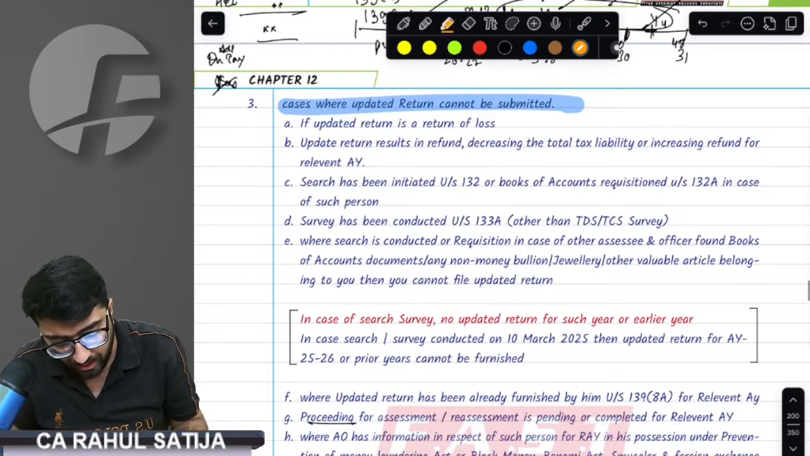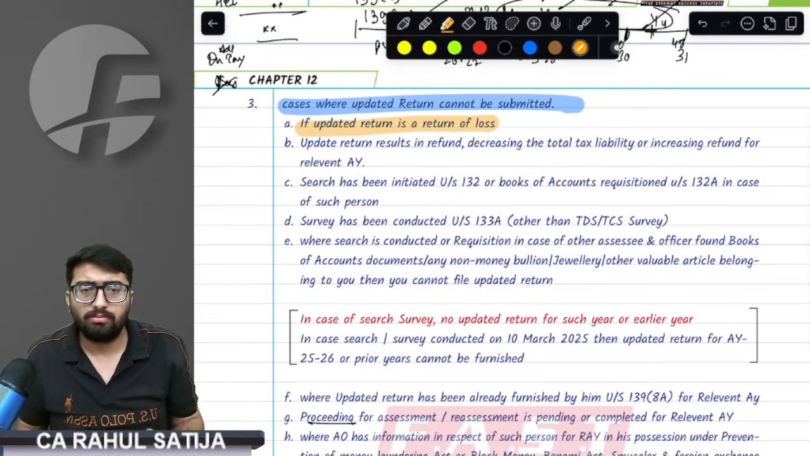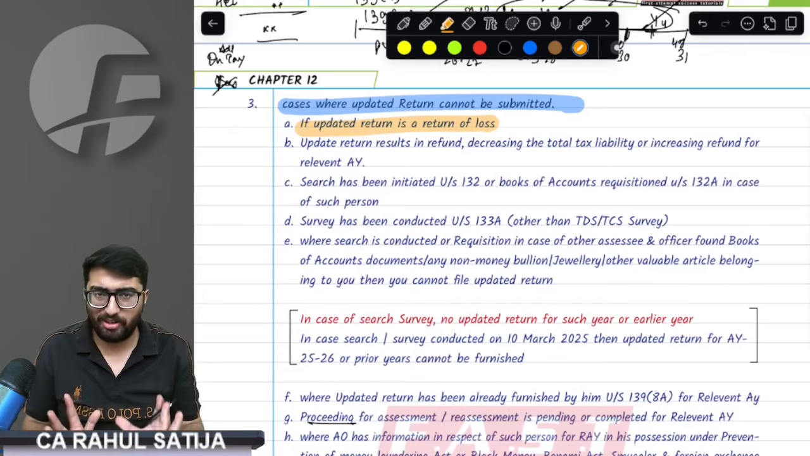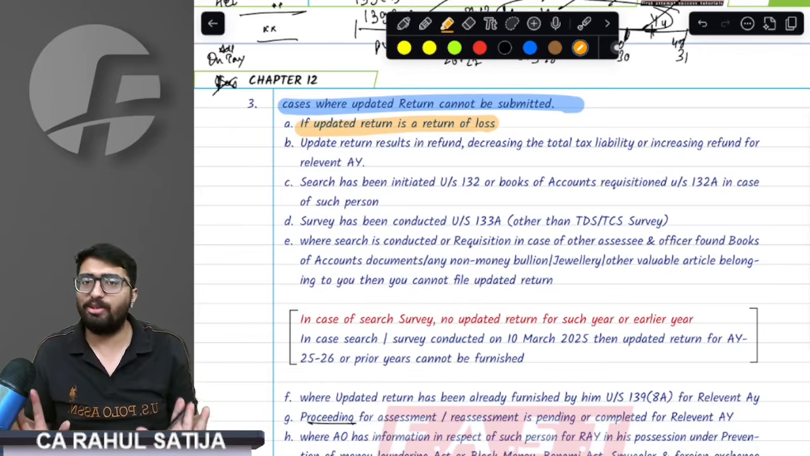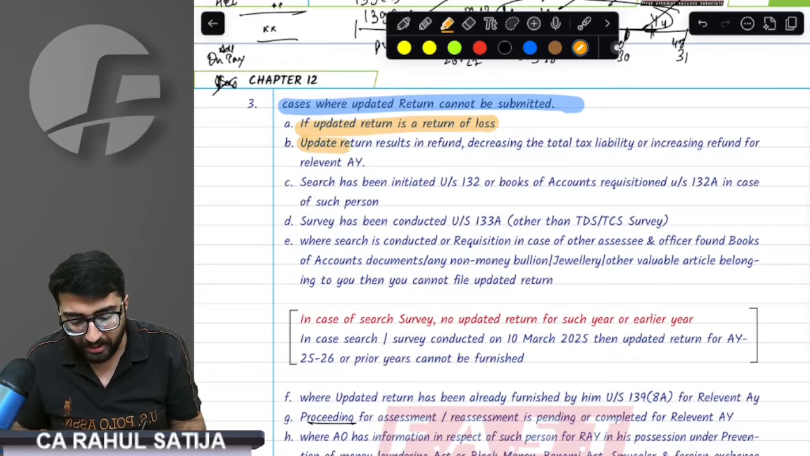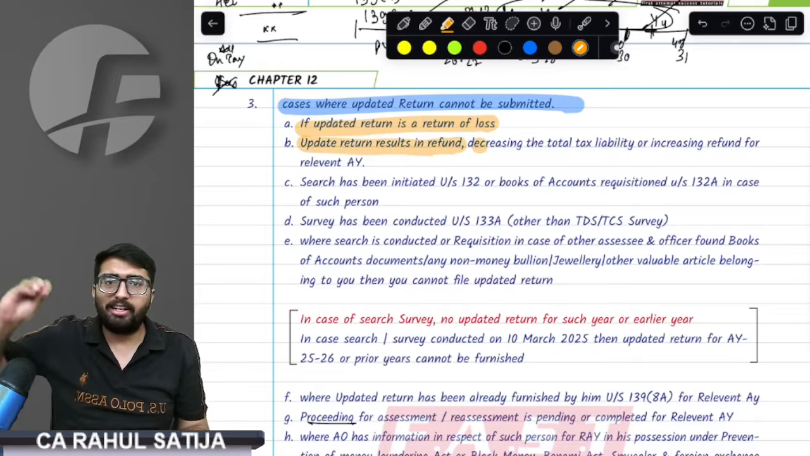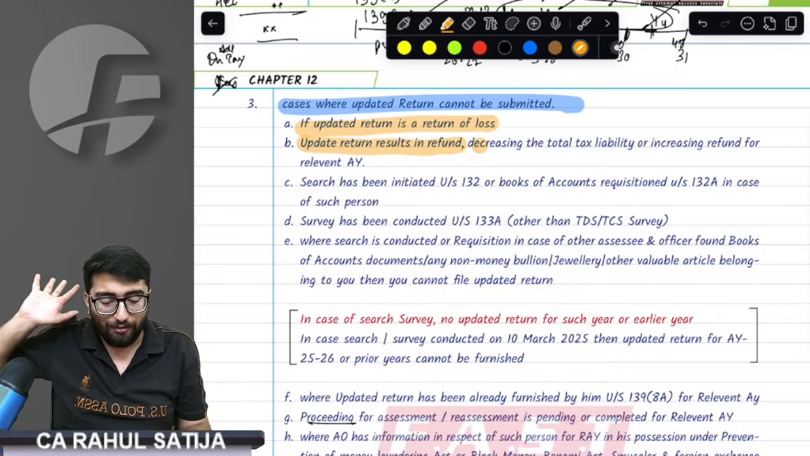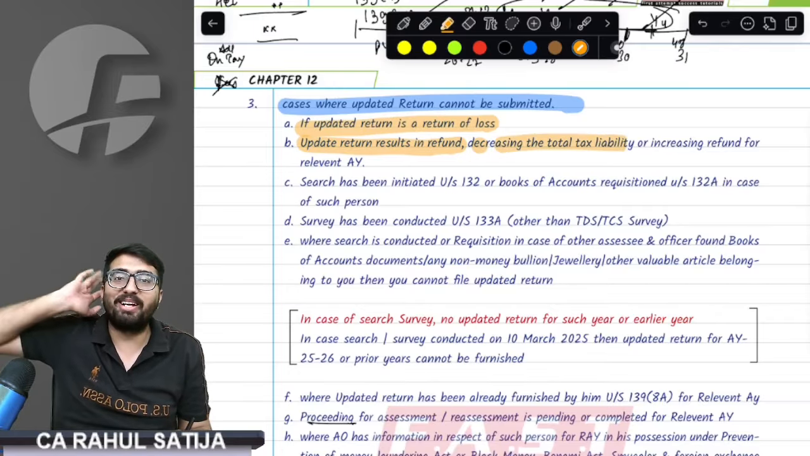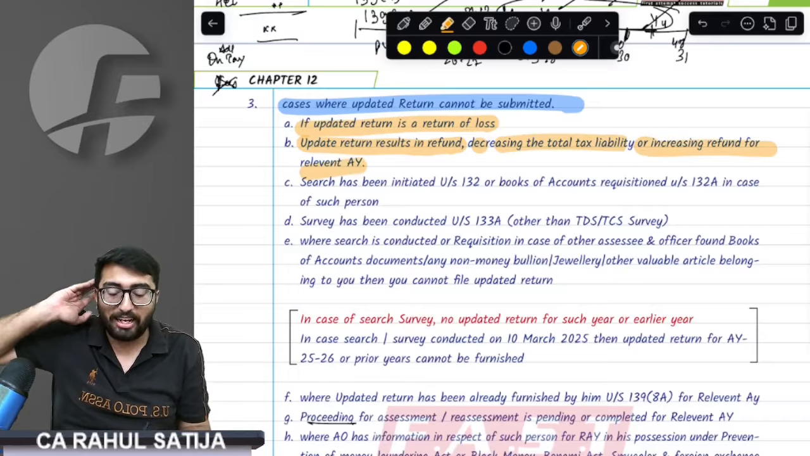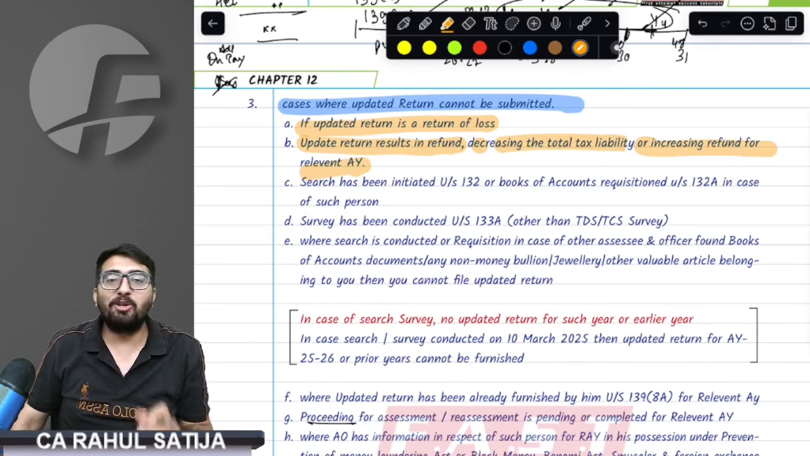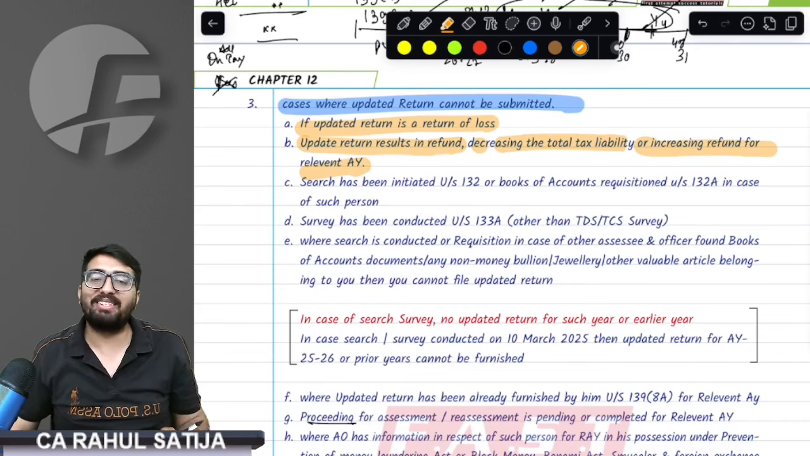Sir, if the updated return is a return of loss, how can you claim loss? The department says no, we will not allow. If the updated return results in a refund, that means earlier you were not getting a refund but now you are getting one, no UR is allowed. If your tax liability is reduced, no updated return is allowed. If your refund is even increased, no updated return is allowed. No benefit to you can be curtailed from this updated return.